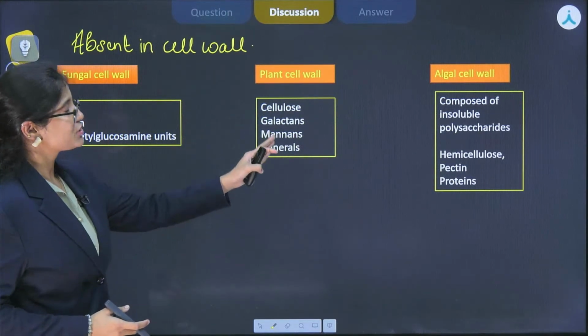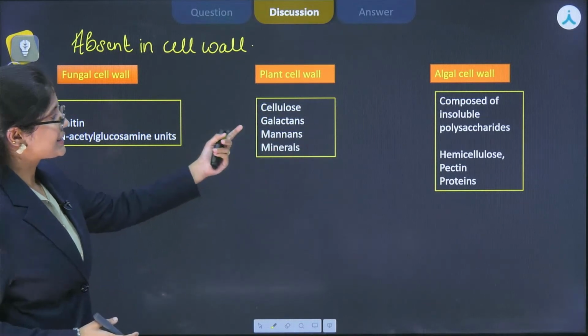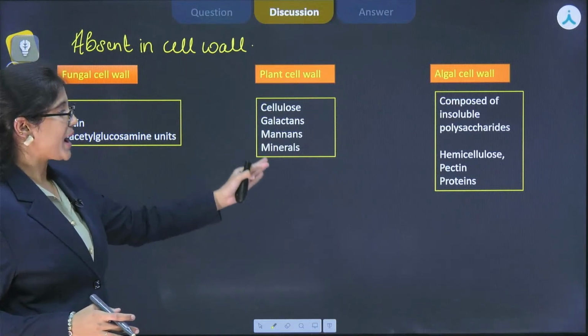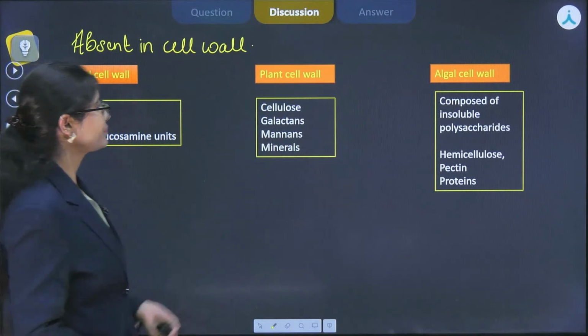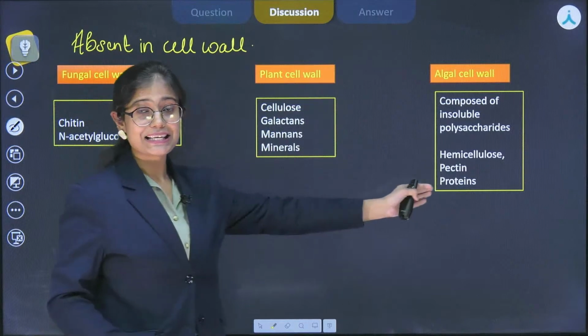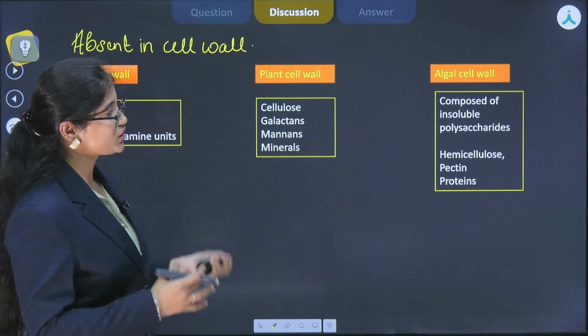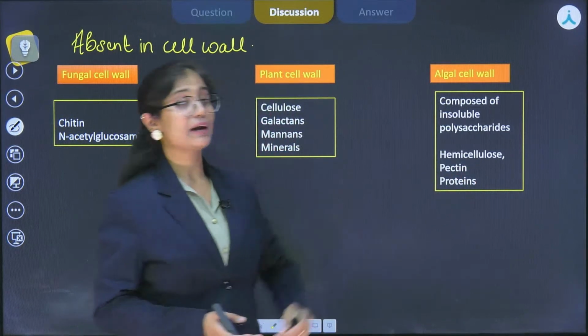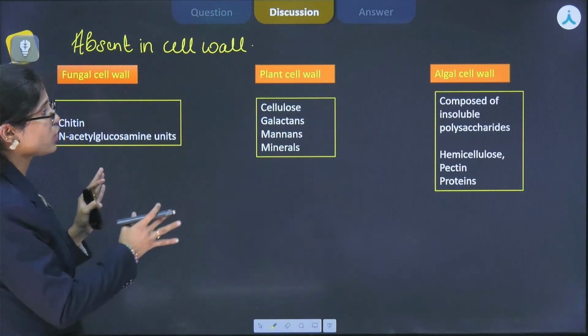Okay, and if we talk about the plant cell wall, it is composed of cellulose, the major part, then galactans, mannans, and some minerals. Next is algal cell wall, and it is composed of insoluble polysaccharides, which include hemicellulose, pectin and protein. So these are the different cell wall compositions.